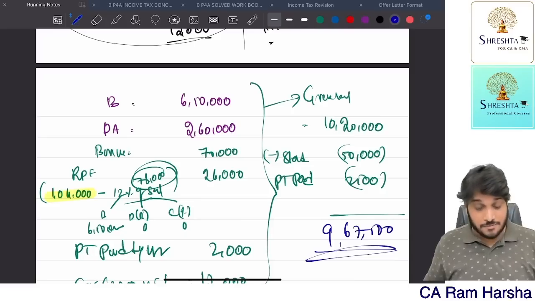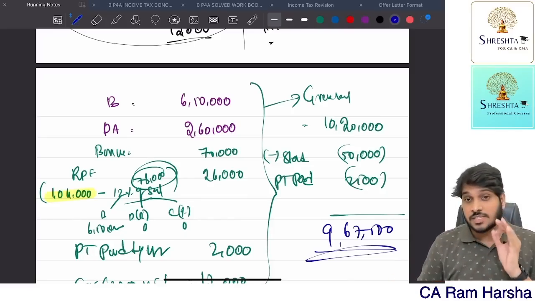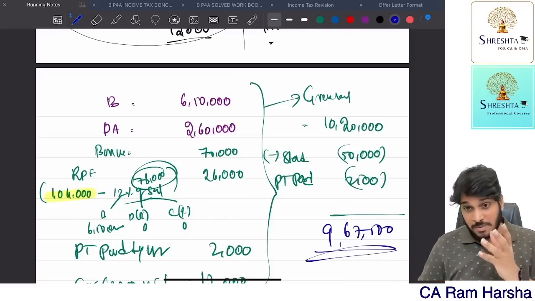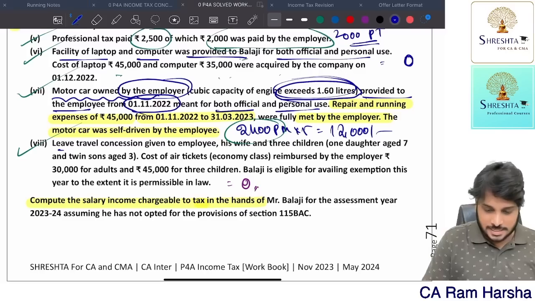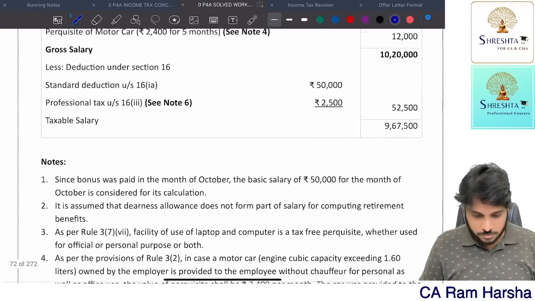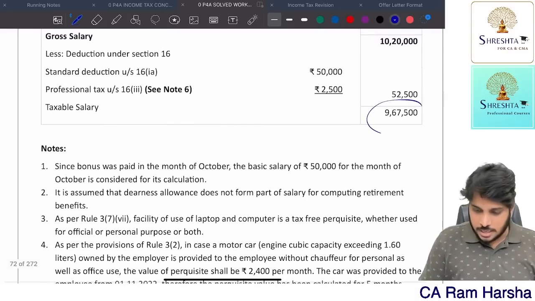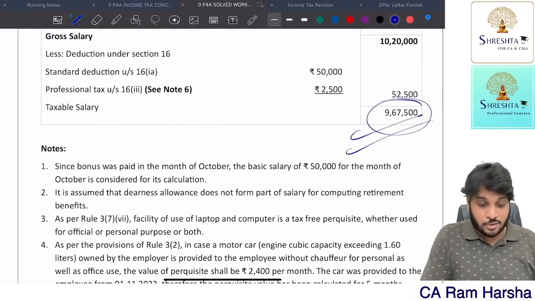That's it. If at all the same question comes in exam, they will ask for 7 to 8 marks easily, 7 marks or maybe 10 marks if you are lucky enough. So 9,67,500 is the answer. I hope you understood that.